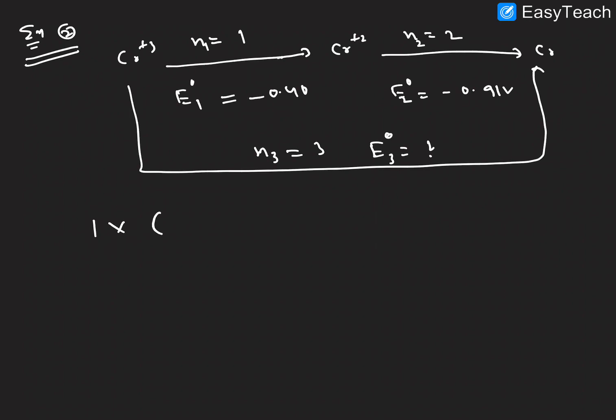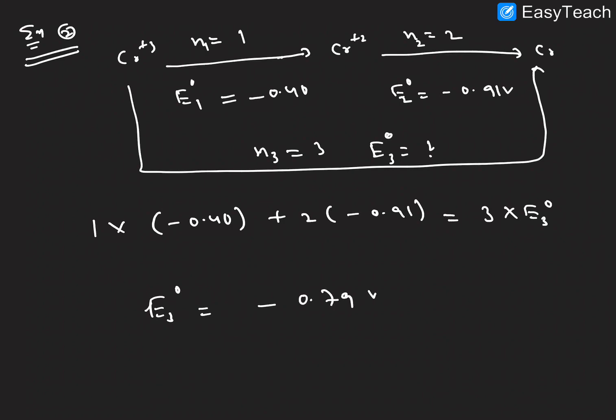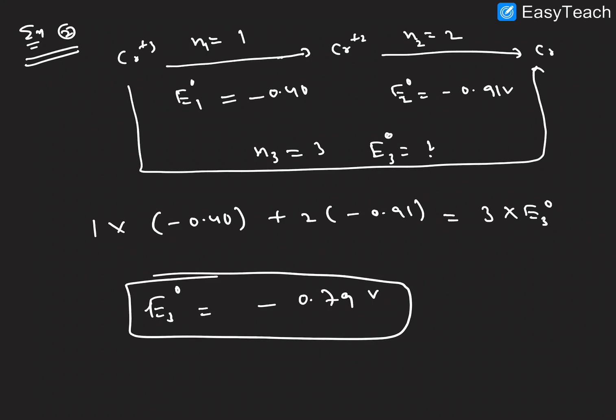The general formula we know: n1 is 1, E1 is minus 0.40, plus 2 into E2, minus 0.91 volts, equals 3 into the E03 value. So that E03 value is equal to minus 0.79 volts. I hope it is clear.